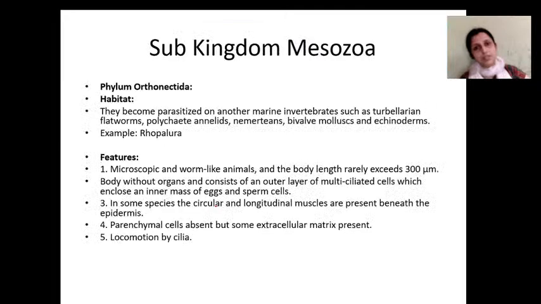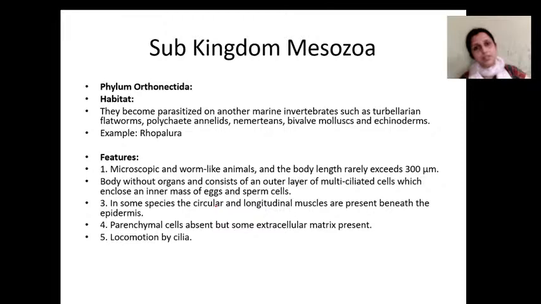First is subkingdom Mesozoa, which consists of two phyla: Orthonectida and Dicyemida.